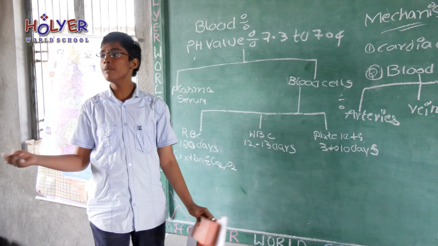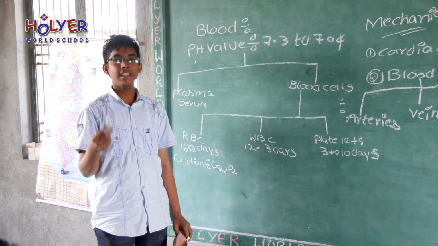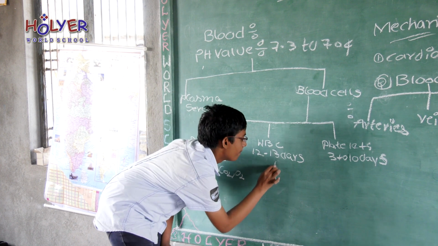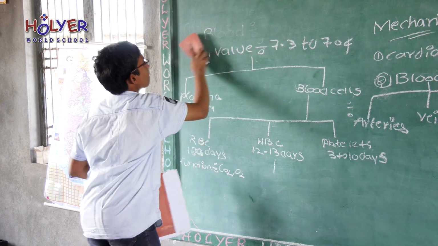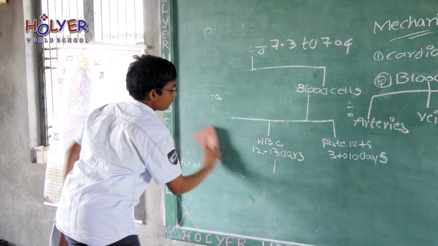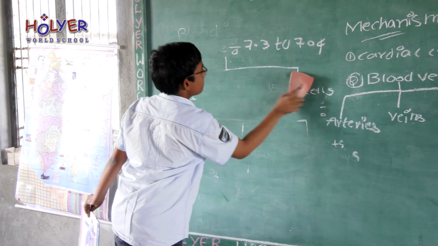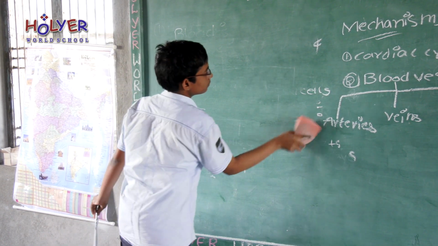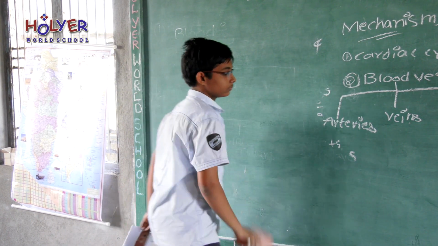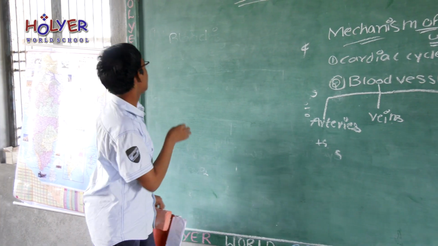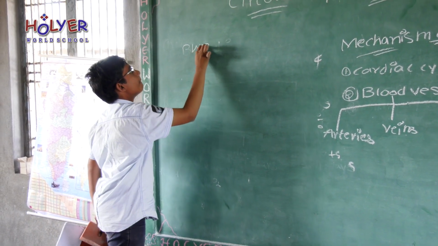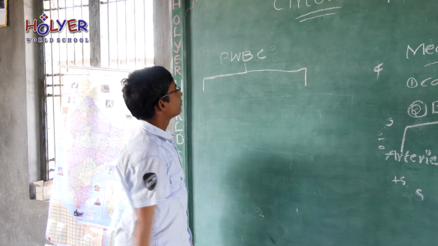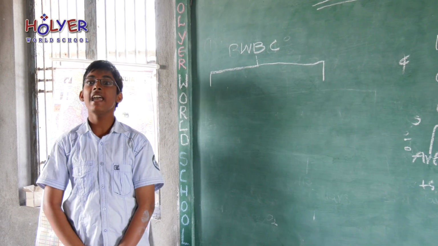Next, again the WBC are further divided into two types according to the granules present in the cytoplasm. They are granulocytes and agranulocytes.